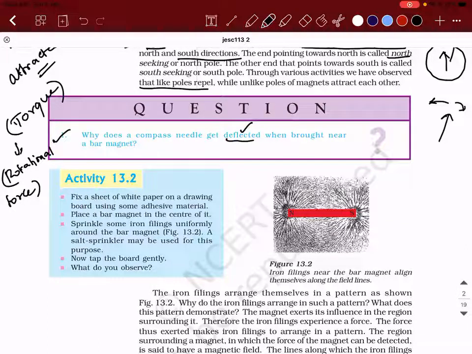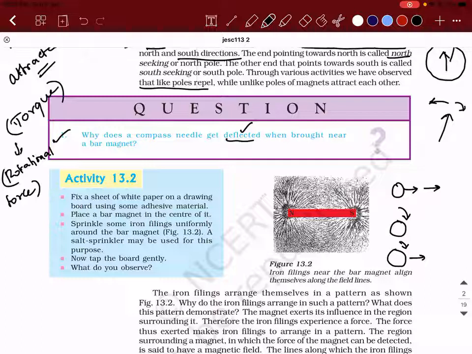When I say moving, listen to this carefully. Suppose there is a ball. The ball can either move completely in this direction, or the ball can move like this, or the ball can move like this and like this.